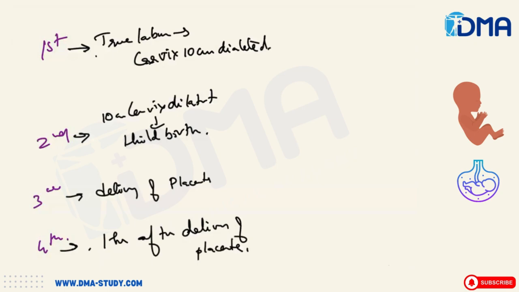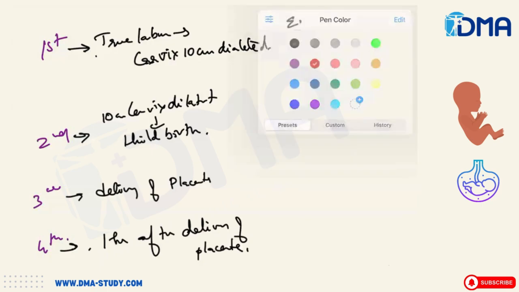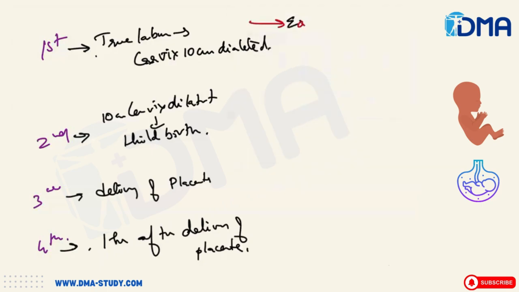In this, the first stage of labor has different phases. The early labor phase is the time of onset of labor up to 3 centimeter cervical dilation.